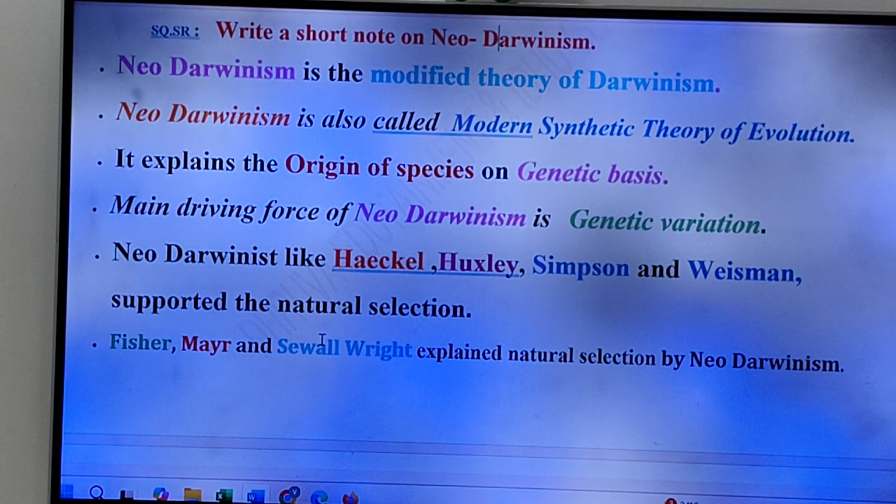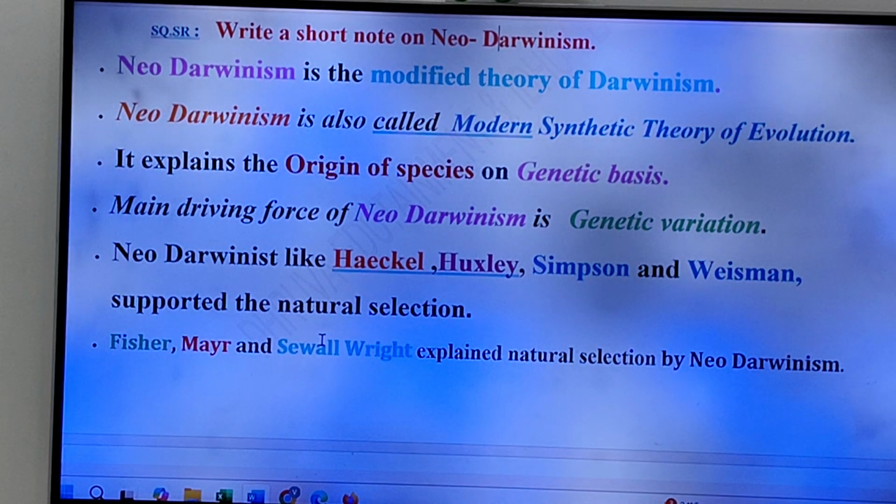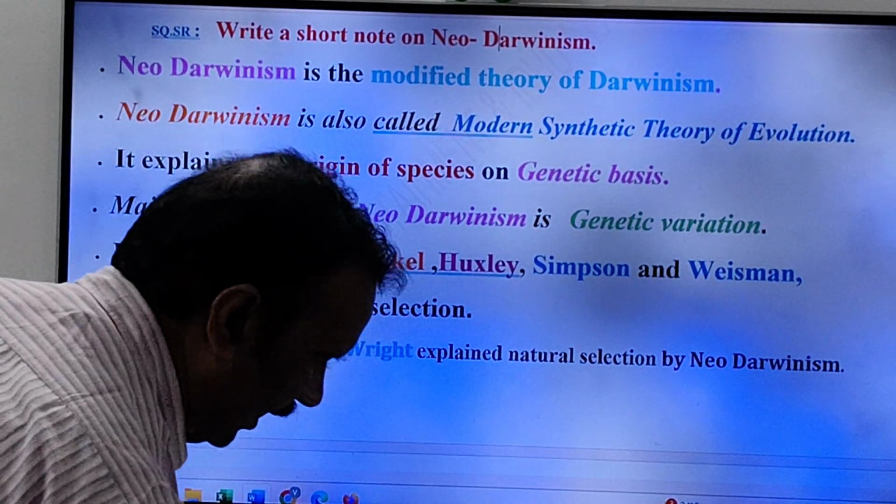But important, friends: who explained natural selection by neo-Darwinism? Fisher, Mayer and Sewell Wright. So in the exam they ask separate questions. Who are the neo-Darwinists, or who supported natural selection? Haeckel, Huxley, Simpson and Weizmann. Who explained natural selection by neo-Darwinism? Fisher, Mayer and Sewell Wright.